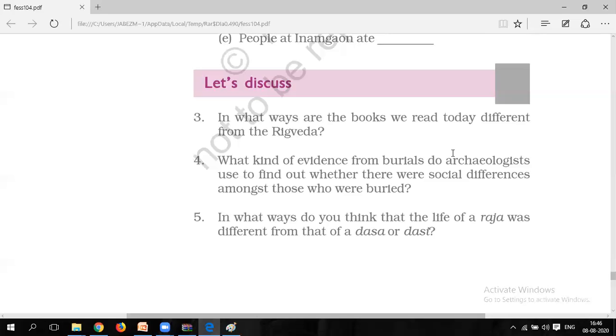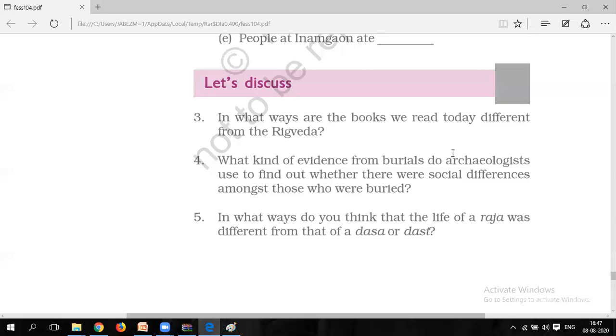So the Dasa or Das or Dasi were slaves who were used to work, and they were treated as the property of their owners. The owners thought in this sense that the Das and Dasi are their property, meaning without them, their work cannot be processed. So they were captured in a war.